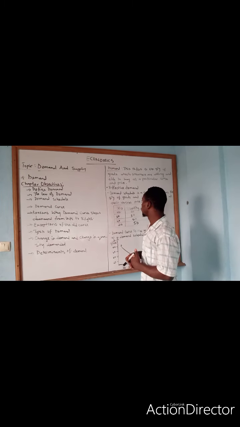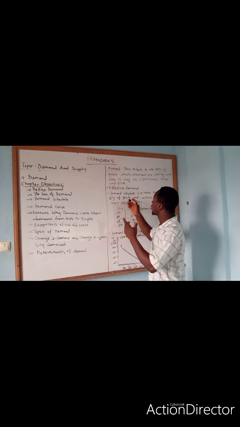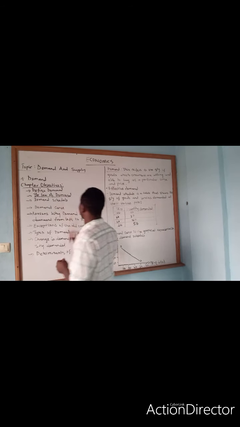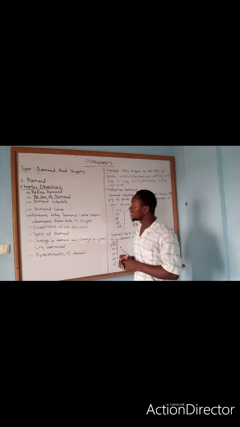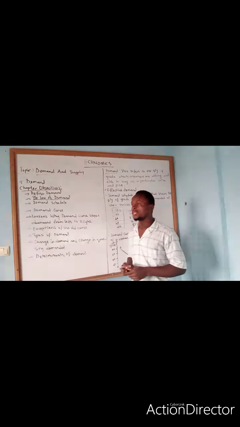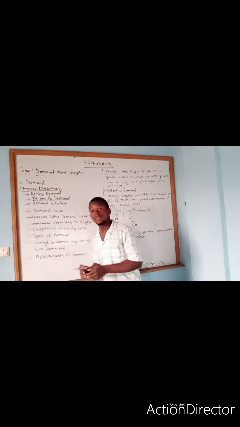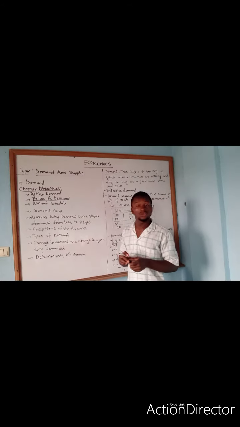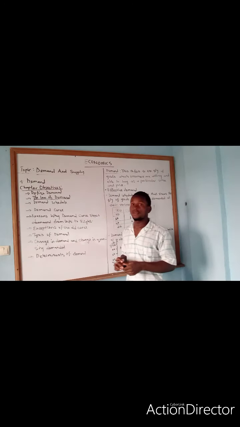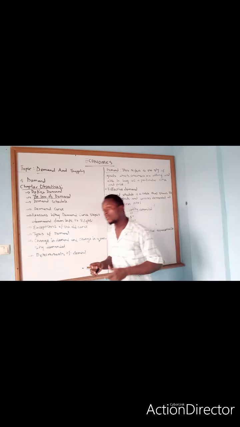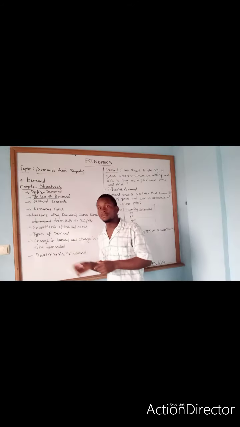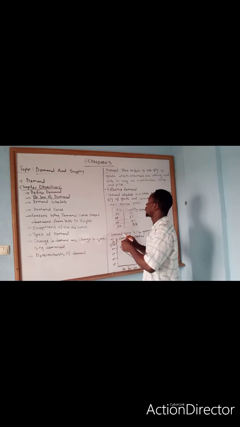So on that, we'll be moving to the law of demand. The law of demand states that more is demanded at a lower price than at a higher price. If a good has a lower price, many people will go in to buy that good. But if the price of that good has increased, many people run away from that good. The law of demand is going to be explained with the demand schedule that will be seen on the board.